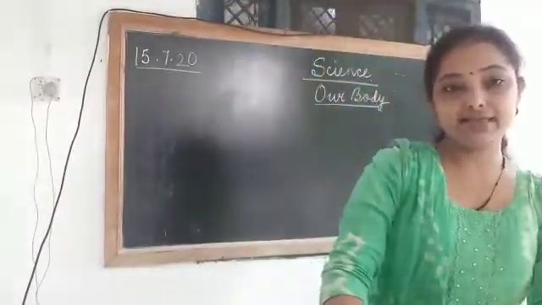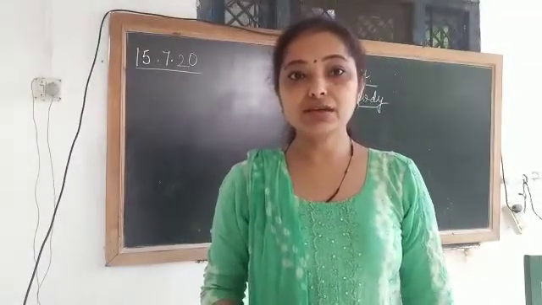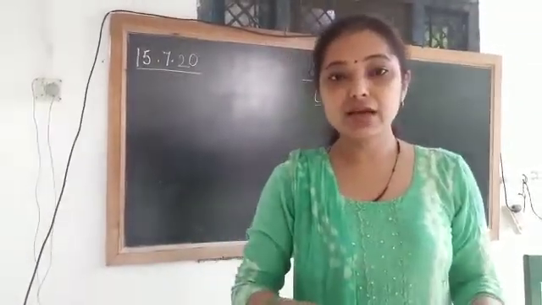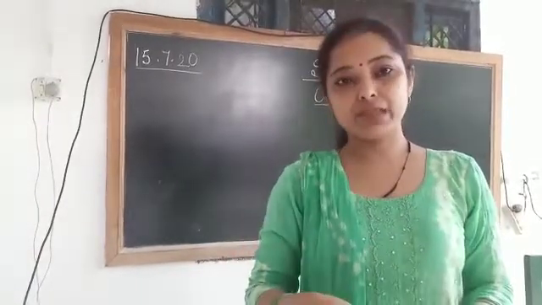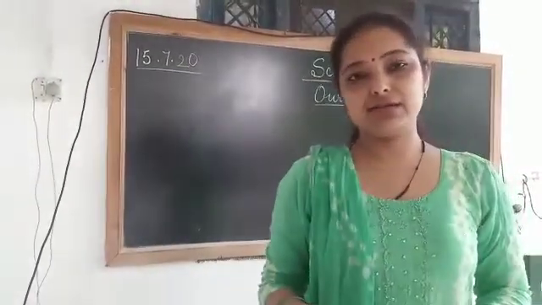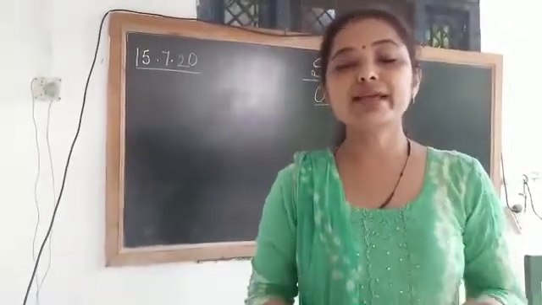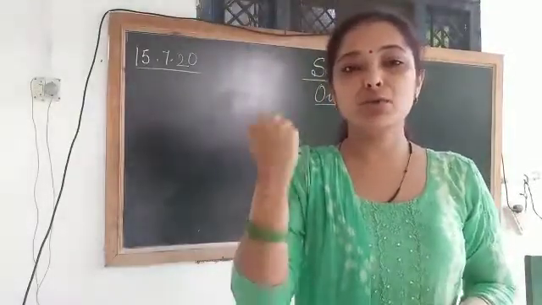Your knees, children. When you fold your legs, there's a knee, and above that there's a cap, the knee cap, and you can easily fold your legs. So that is a joint. Joints help us to move our body.